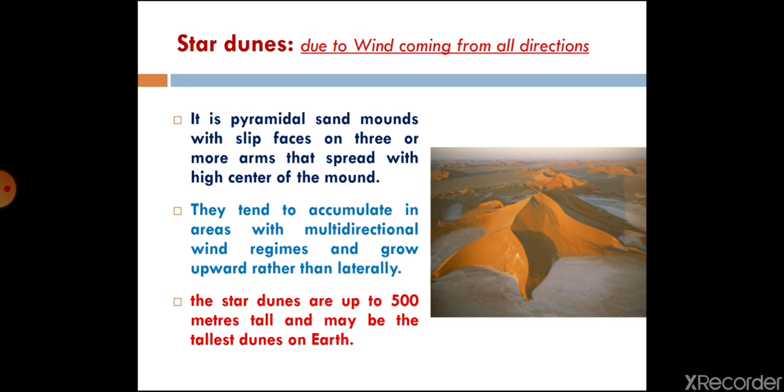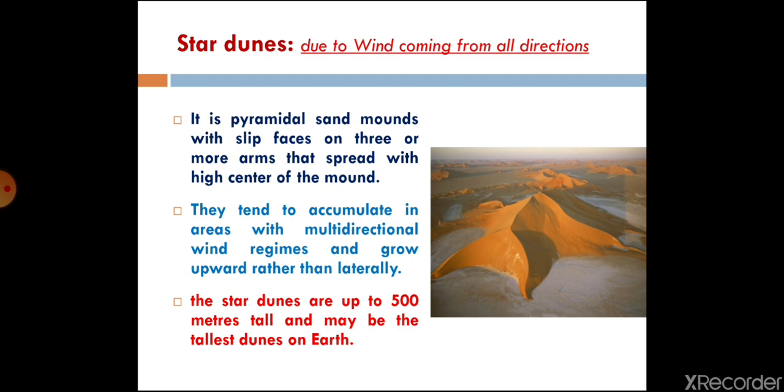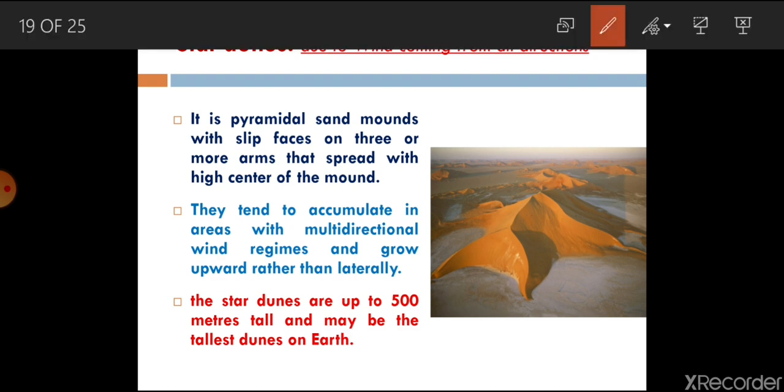Now the star dune. A star dune is due to multi-directional wind. See, one wind is from this direction, the other one is from this. So it's a kind of pyramidal sand mound with a number of slip faces.